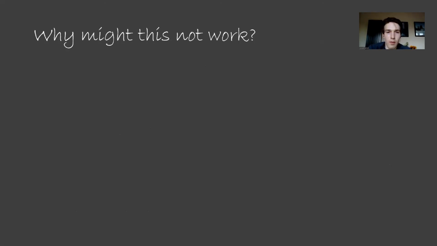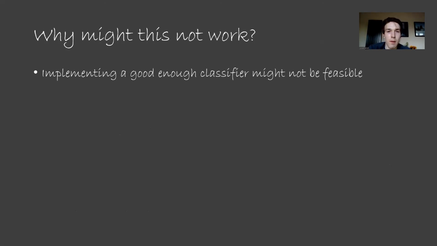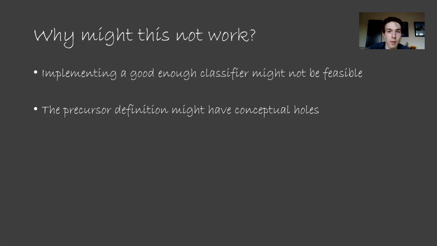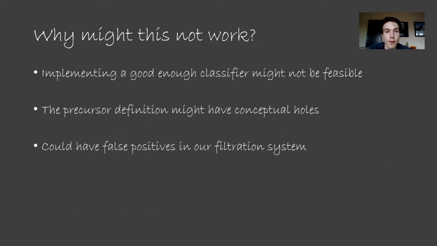So why might this not work? Vanessa has given a few ways that she can see this method breaking down. Firstly, implementing a good enough classifier might not be feasible. For example, we needed a rough neuroscience model for humans, and that might actually be very hard to construct. Secondly, the definition of precursor might have conceptual holes and may require some formal work to pin down. Thirdly, we have a bit of a weird one. Aliens could be false positives in our filtration system that we implement during classification, meaning our AI won't filter them out, and they will influence the final utility function that the AI has.